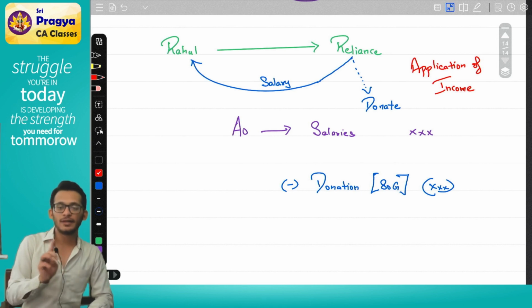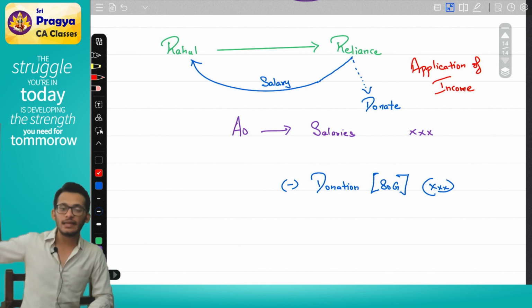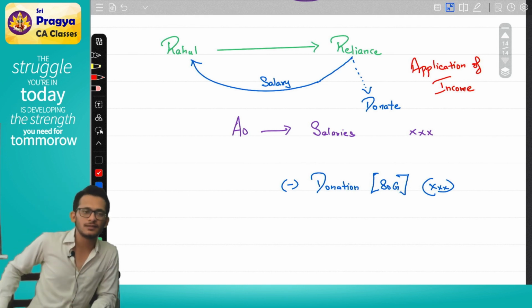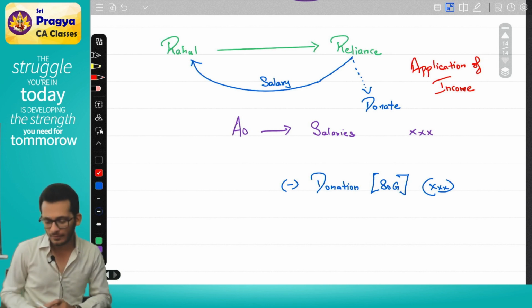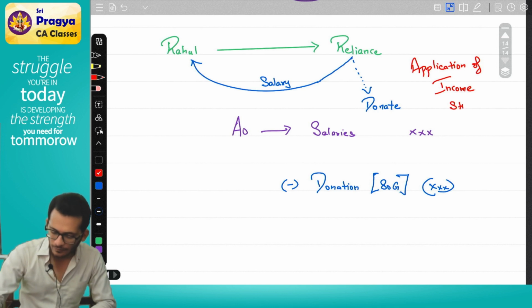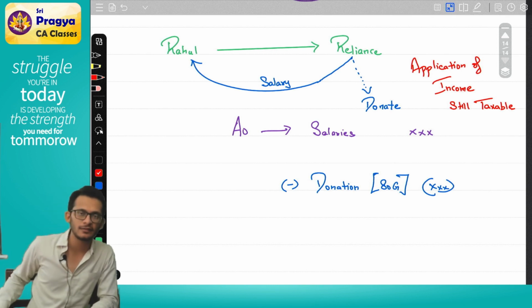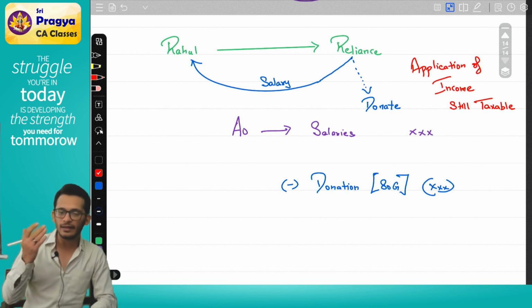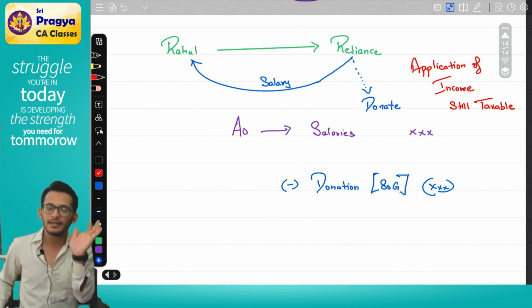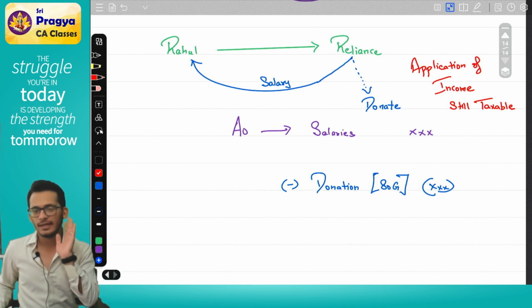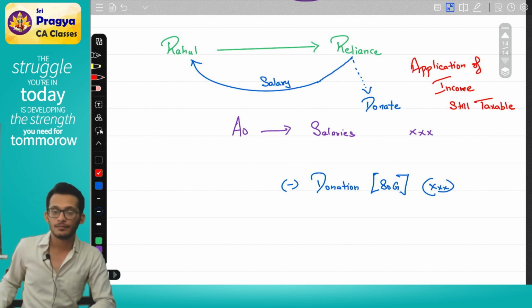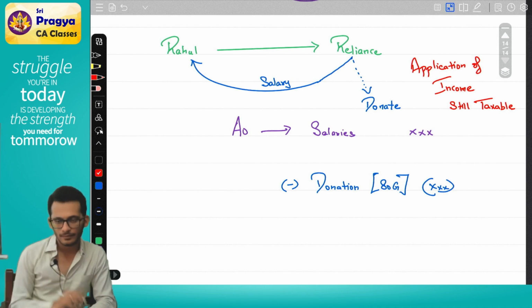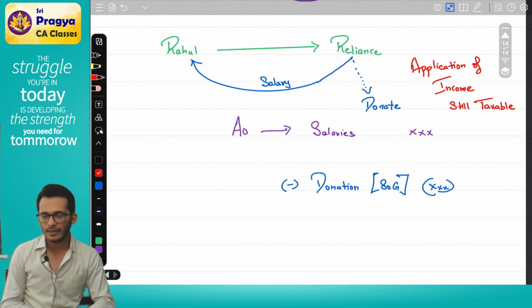Why is Rahul the deciding authority? Because this is his money. If this is his money, that is his income. In simple words, application of income is still taxable. One cannot come and contend that I have not received the money, therefore it is not taxable, because if that was the scenario, from tomorrow no one will tell donation deduction. Everyone will come and tell I did not get the money itself, I fully donated. That is not the idea. So application of income is still taxable in the hands of the assessee. In my case, Rahul. Clear, not clear?